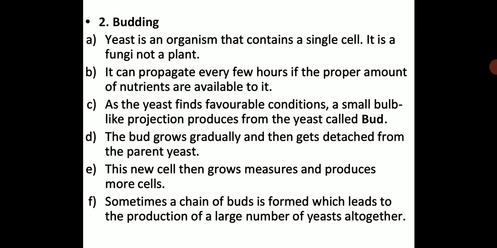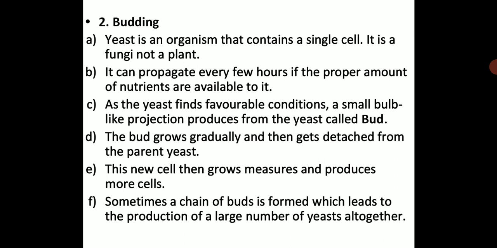As the yeast finds favorable conditions, a small bulb-like projection is produced from the yeast, called a bud. The bud grows gradually and then gets detached from the parent yeast. This new cell then grows, matures, and produces more cells. Sometimes a chain of buds is formed, which leads to the production of a large number of yeast altogether. Yeast is used for the fermentation of idlis and in the baking process, for making breads, cakes and all, and it reproduces through budding.